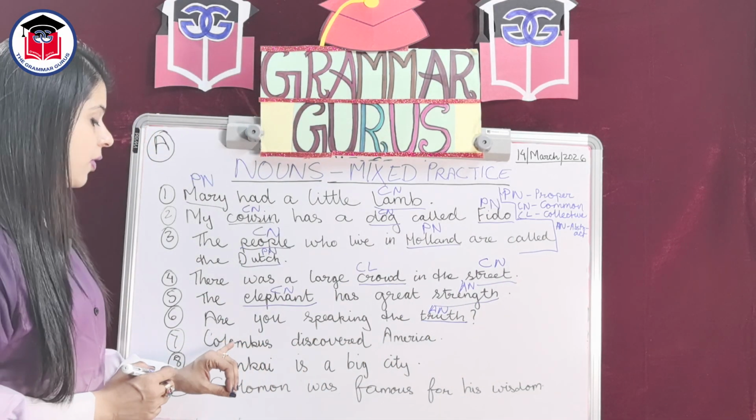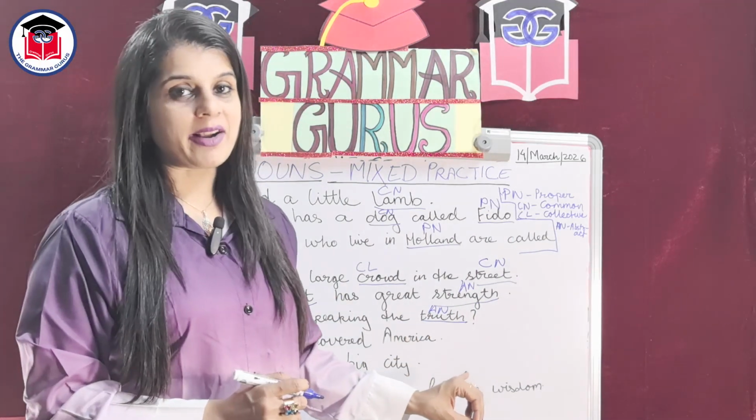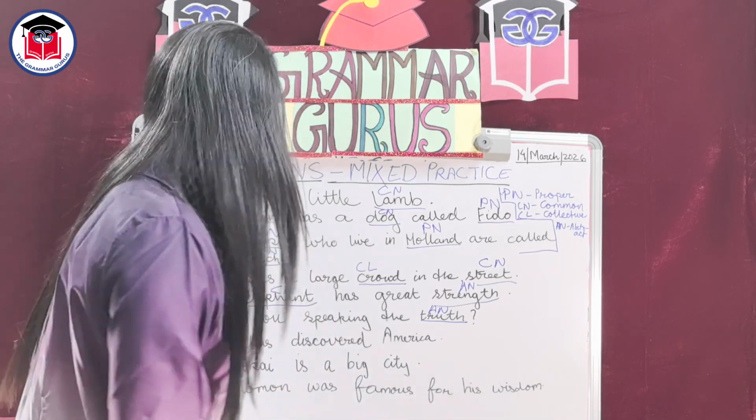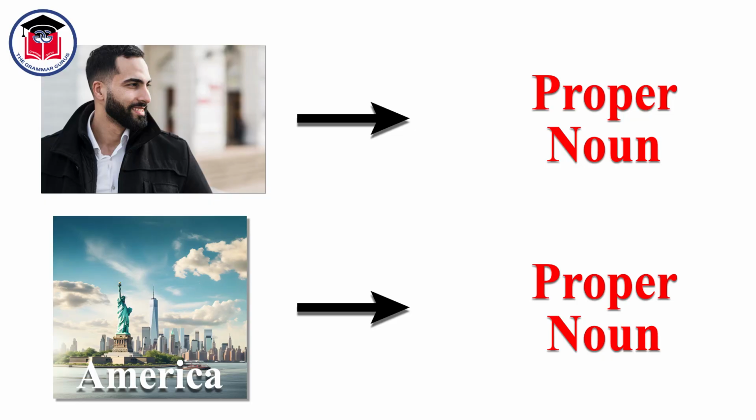Next sentence, Columbus discovered America. This is very easy, guys. Columbus is again a name of a person. It is a special name. Thus, Columbus is a proper noun. America is again a special name of a place. Thus, America is a proper noun again.